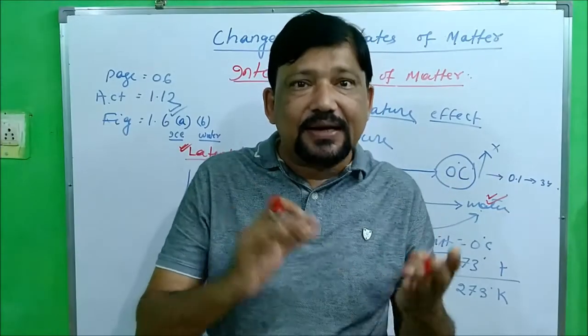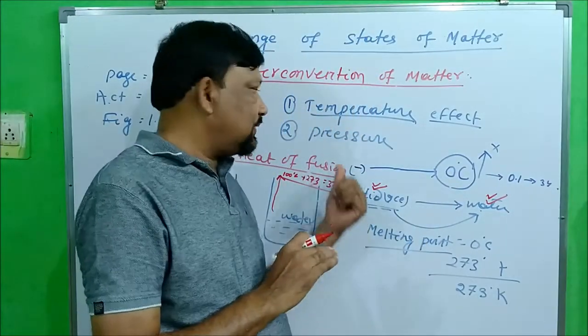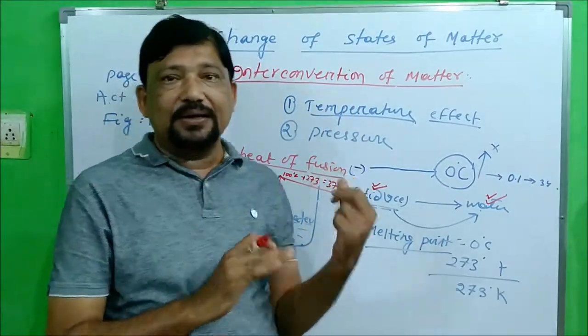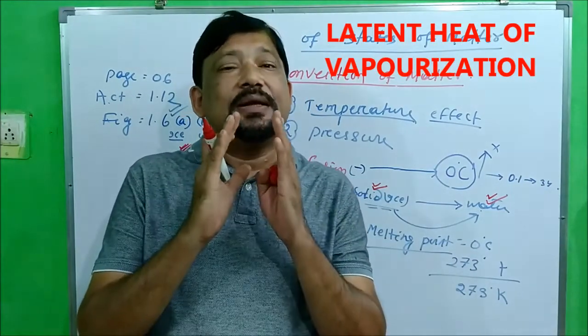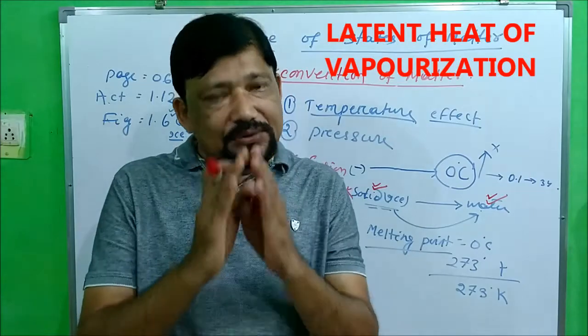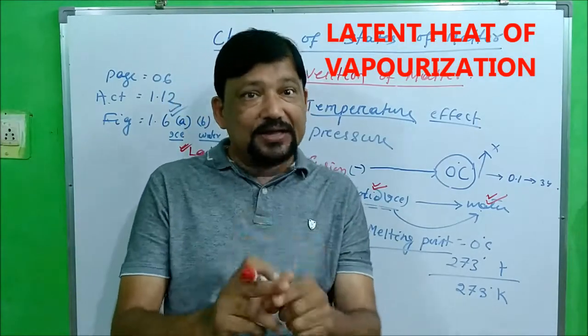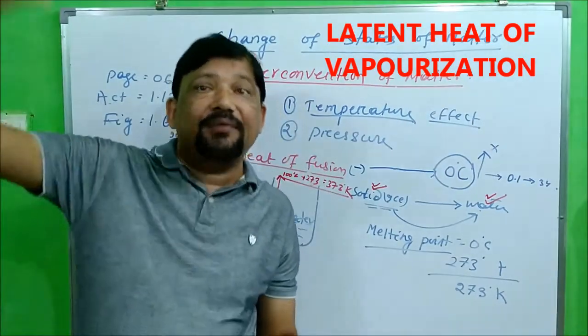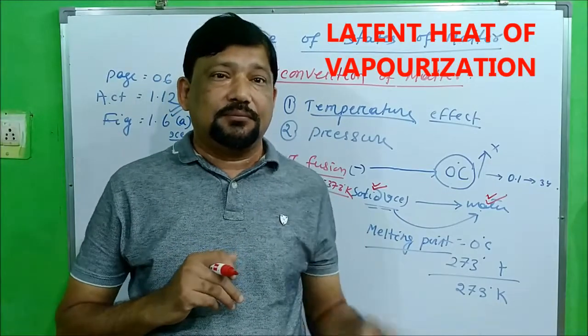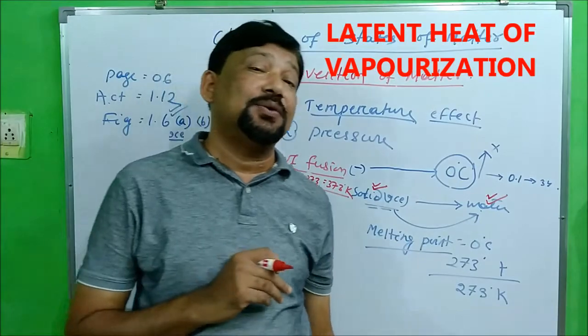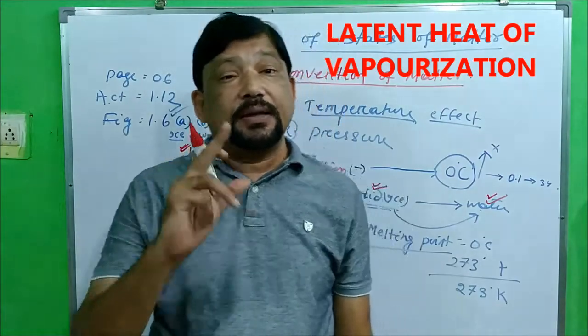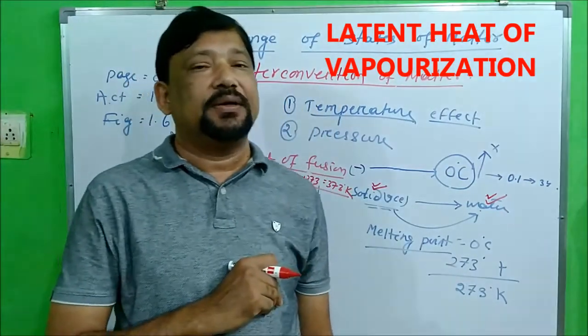So the extra energy which you are supplying but not increasing in the thermometer, that is called latent heat of vaporization. That heat is utilized by the particles to go away from the water particles in the form of vapor. So here the extra energy is utilized to vaporize the liquid.